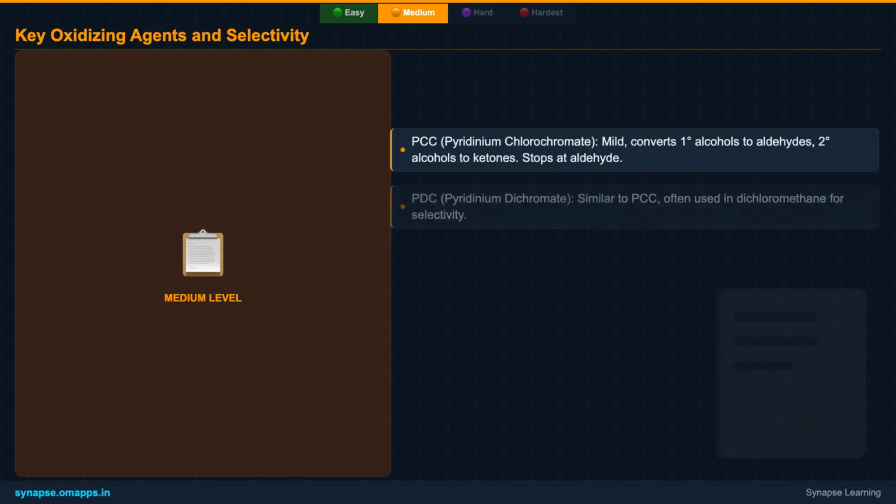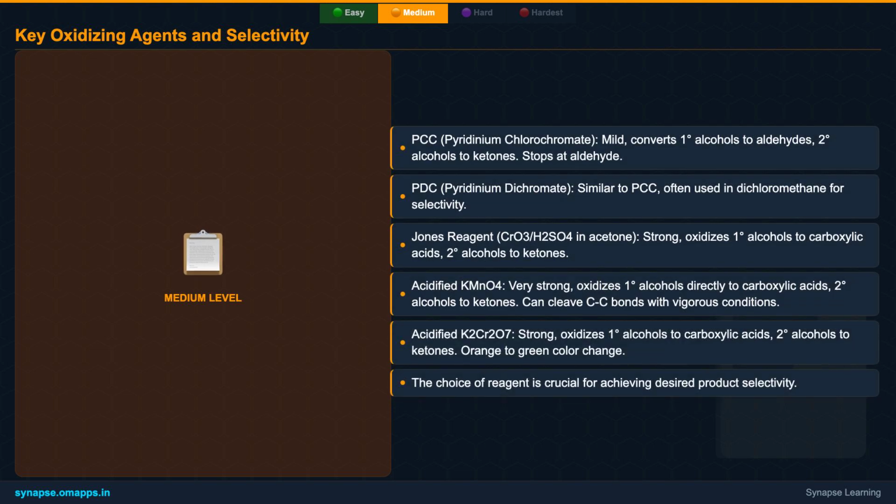This slide introduces you to the workhorses of alcohol oxidation. PCC and PDC are celebrated for their mildness and ability to halt the oxidation of primary alcohols at the aldehyde stage, preventing overoxidation. In contrast, Jones reagent, along with acidified KMnO4 and K2Cr2O7, are strong oxidizers, pushing primary alcohols all the way to carboxylic acids and secondary alcohols to ketones.